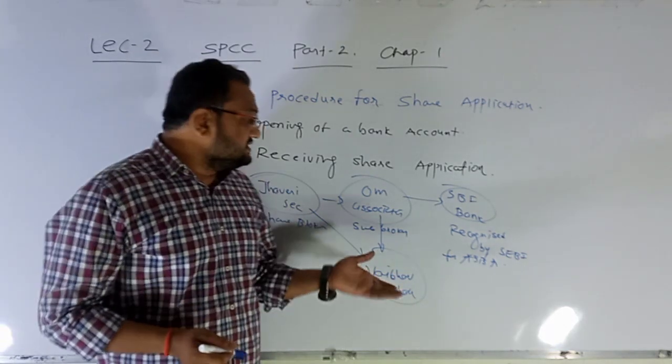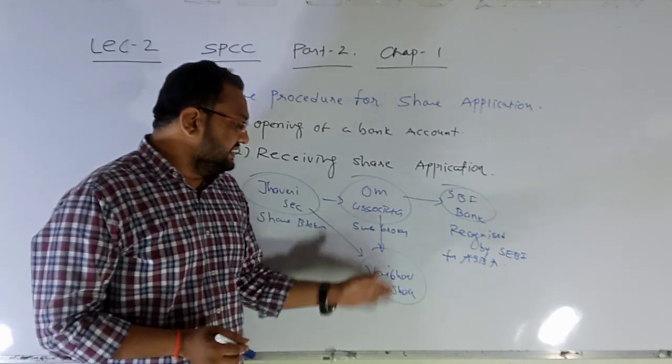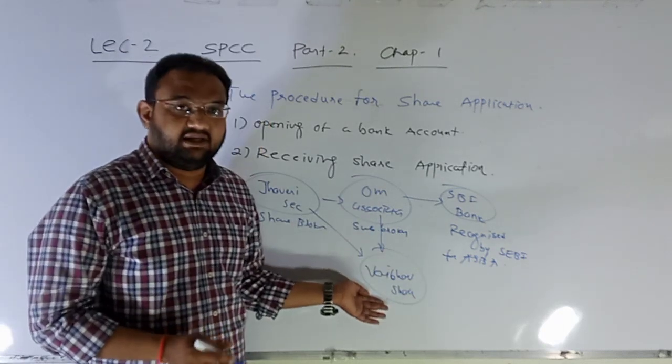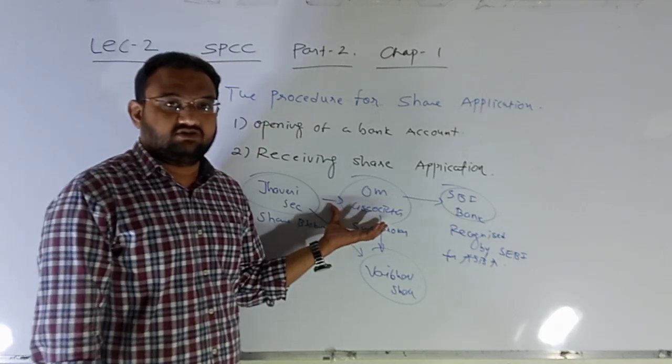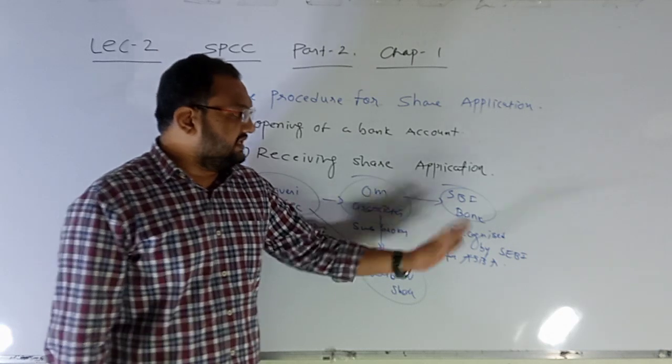Once I submit it to the broker, they give the facility that all the investors like me who are submitting their applications to Om Associates can have them sent to the SBI Bank.